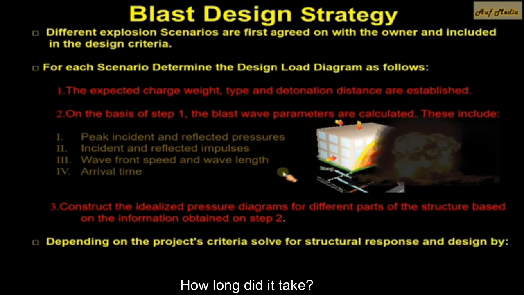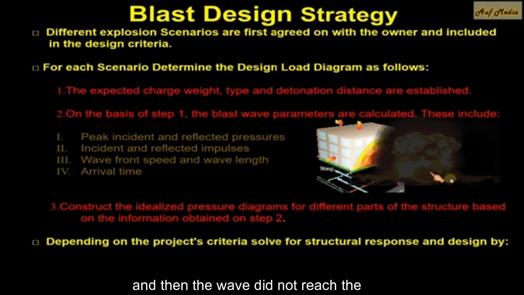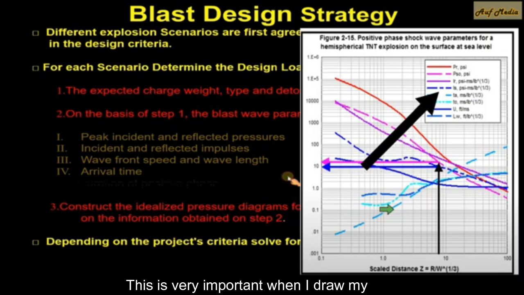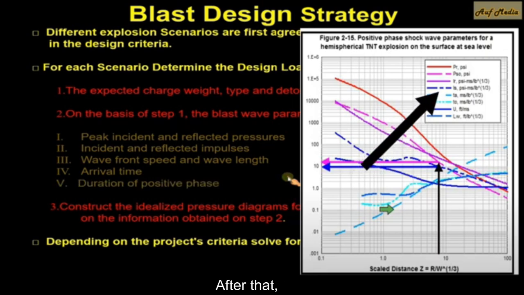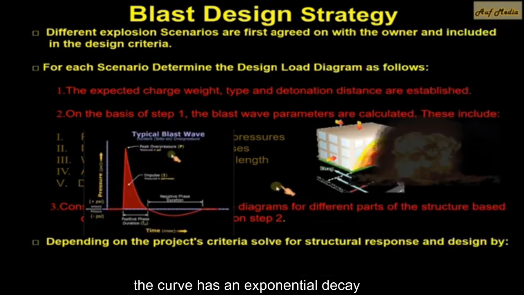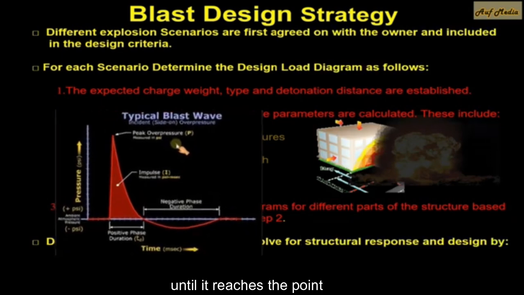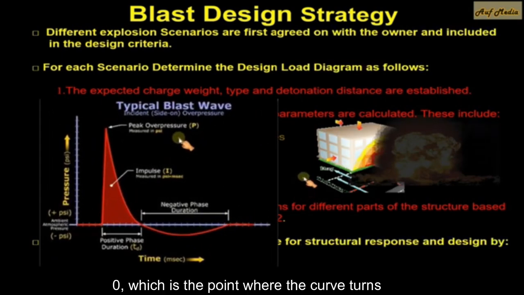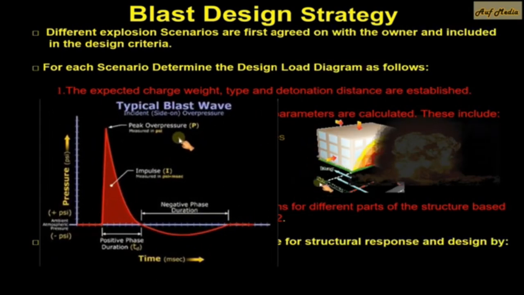How long did it take? I know that the car stopped here, and then the wave had not yet reached the building. It took time. This time is measured in milliseconds. This is also important because the curve will start on the x-axis at that time, and it is very important when I draw my diagram. After that, the curve has an exponential decay until it reaches zero, the point where the curve turns from the positive phase to the negative phase.